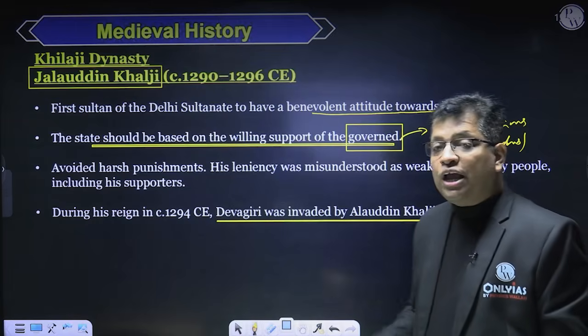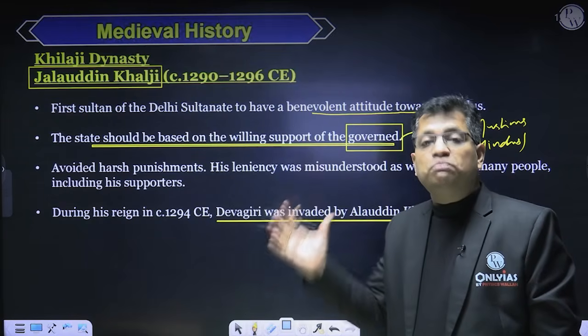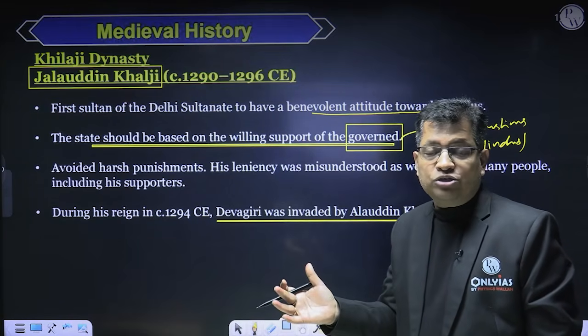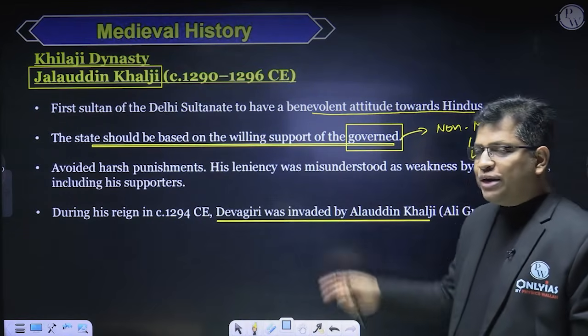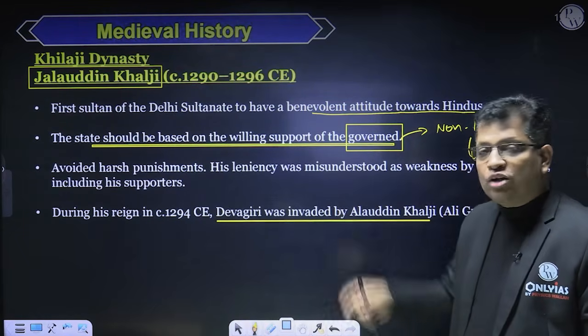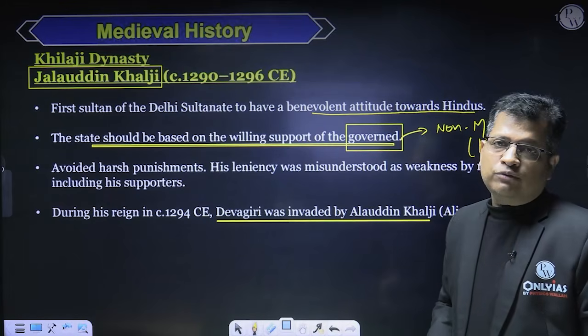So from the Devgiri expedition, he earned huge money without the permission of Jaluddin Khalji, right? And after some time, after this expedition, by conspiracy, he killed Jaluddin Khalji and came to the throne of Delhi Sultanate.